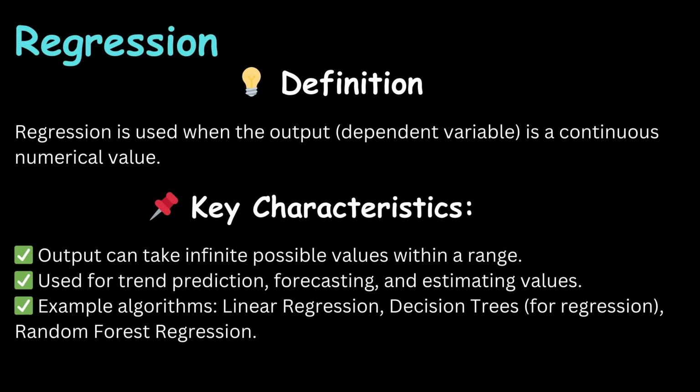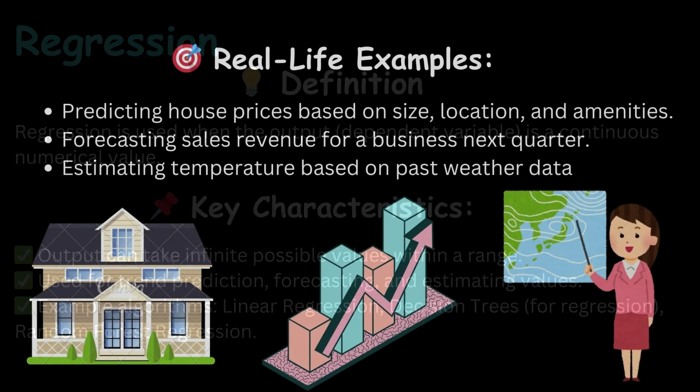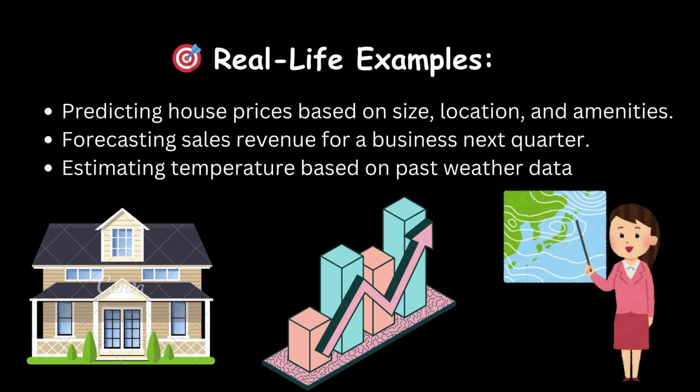Some key characteristics are: output can take infinite possible values within a range. These are used for trend prediction, weather forecasting, and estimating values. Then we have some example algorithms like linear regression, decision trees, and random forest regression. Some real life examples of regression are predicting house prices based on size, location, and amenities. Then we have forecasting sales revenue for a business next quarter, and estimating the temperature based on past weather data. So these are some of the examples.